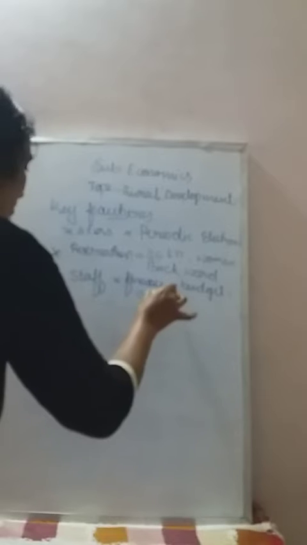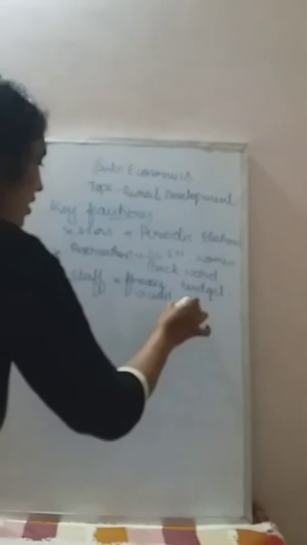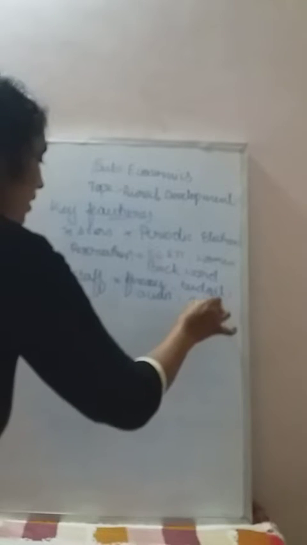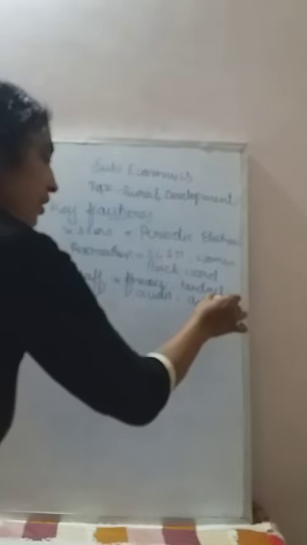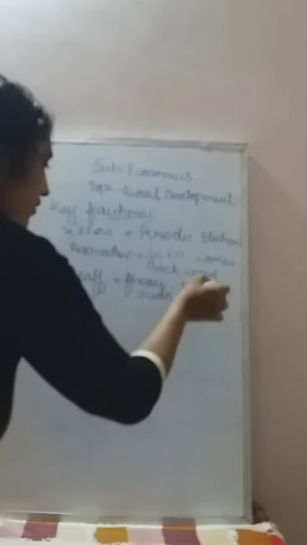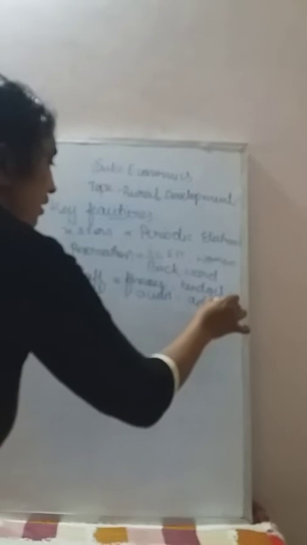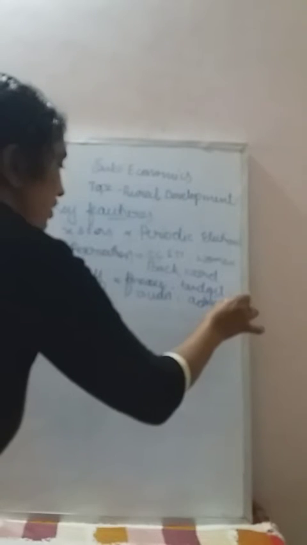Finance responsibility, budget responsibility, audit responsibility and administration responsibility are provided at their levels, that is, at the village level, the taluk level and the district level.